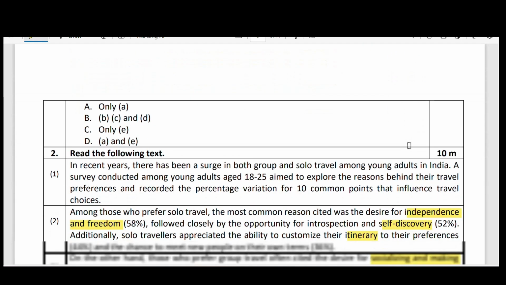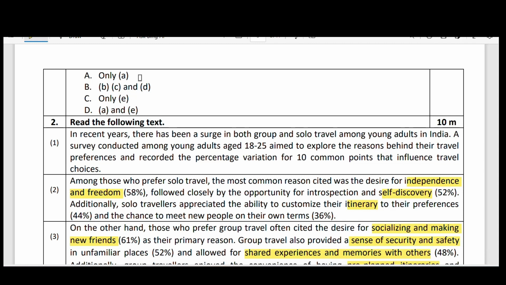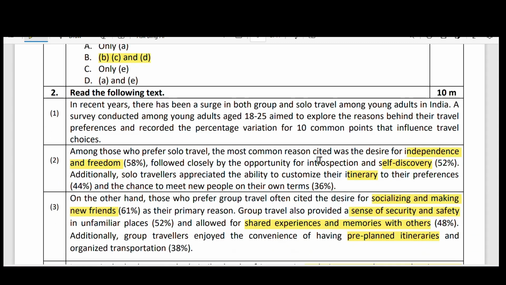And then these are the options given here: only A, B, C, D, and only E, only A and E. Actually, not means B, C, and D. A and E are right answers actually, but here he asked for wrong answers. That's what you have to understand. There ends our first paragraph, and next we'll go to the second paragraph.